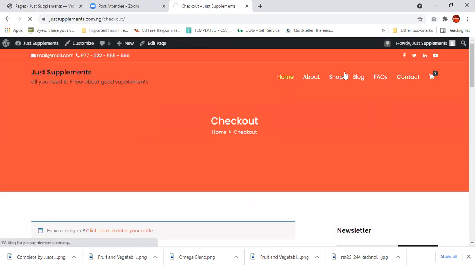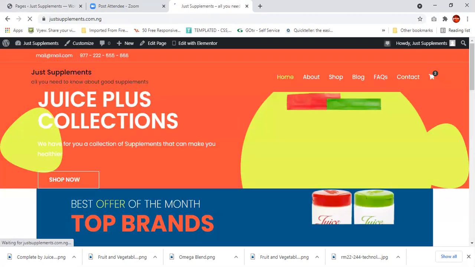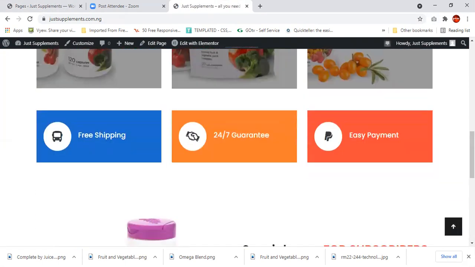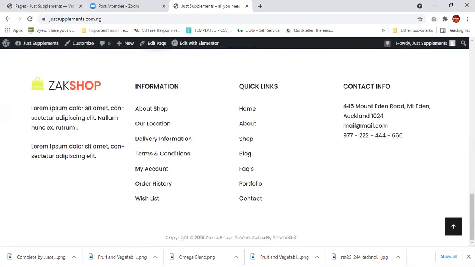If you get to your page, for instance, if you look at the bottom of the page, you still have a couple of things that you need to get as well. This is going to be about your shop, delivery information, terms and conditions. Every e-commerce site needs to have terms and conditions. You have to sit down and determine your terms and conditions. You need to sit down as well and determine frequently asked questions that people are asking.